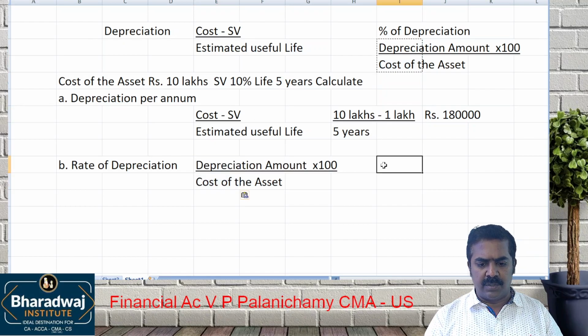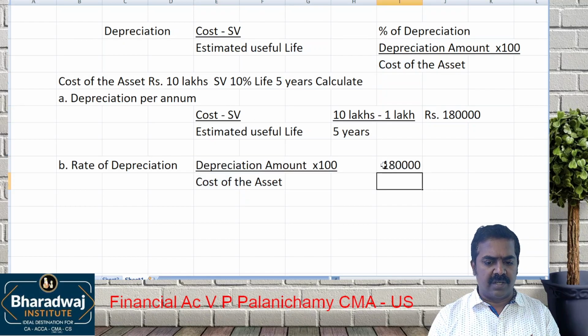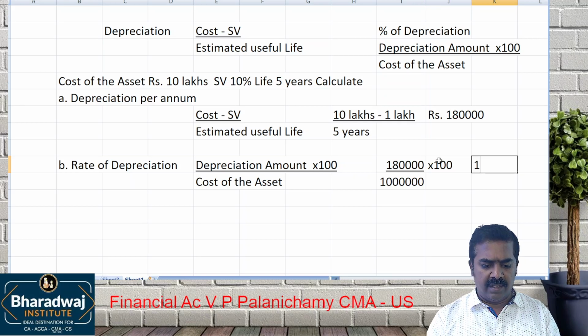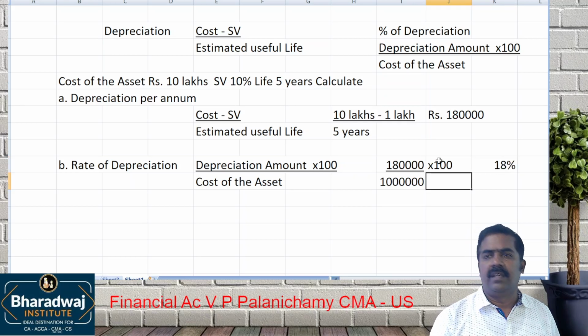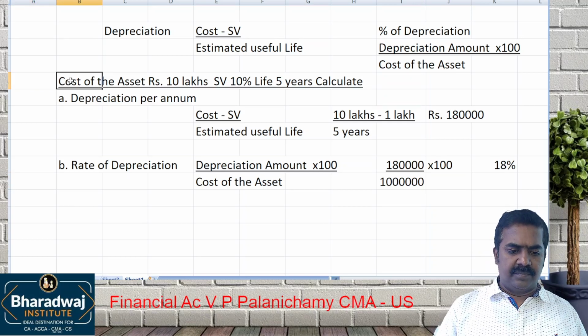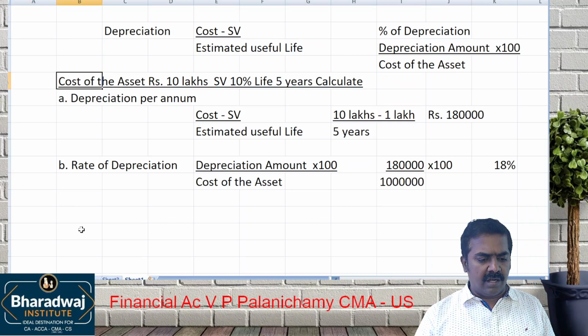Rate of depreciation will be depreciation amount divided by cost of the asset into 100. 1,80,000 divided by 10 lakhs into 100, you will get 18%. So like this, a question can be tested. Or sometimes they may give the same thing.